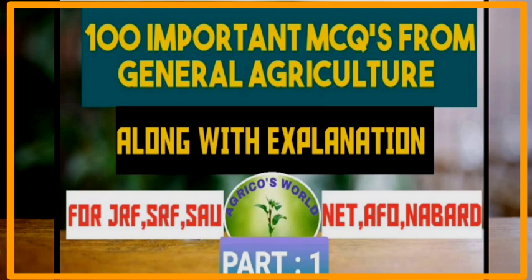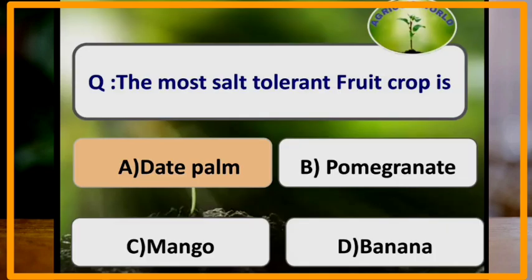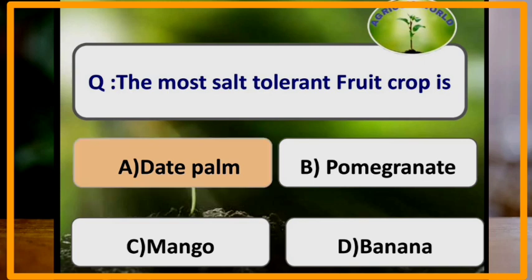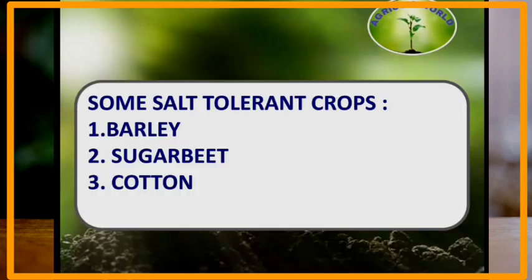Here we are with the first question. The most salt tolerant fruit crop is date palm. Date palm is the most salt tolerant fruit crop. Here we come across some of the other salt tolerant crops. Some of the other salt tolerant crops are barley, sugar beet and cotton.